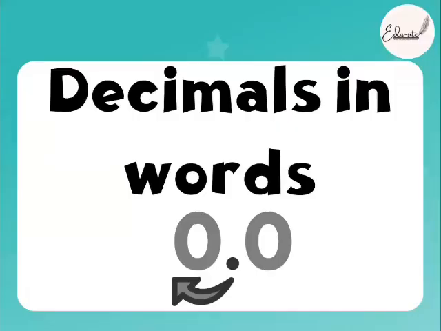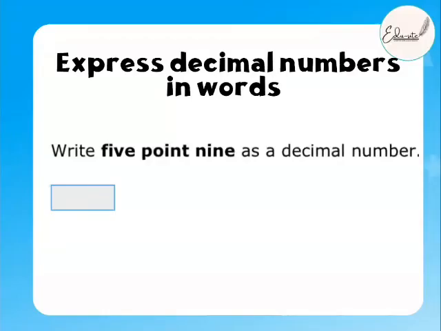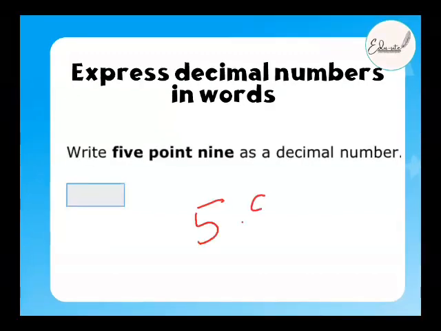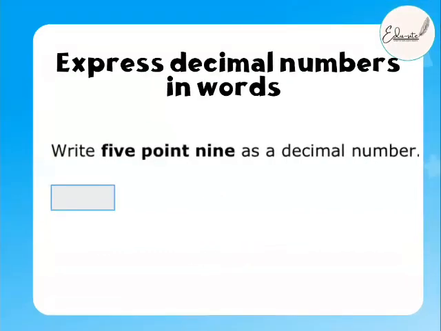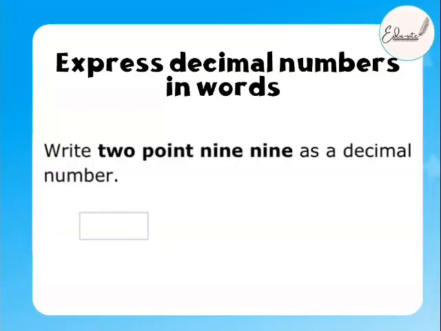Now we had discussed writing decimals. Do you remember this, beta? 5.9. How do you write this? 5.9, that's all, right? Yes, we write 5 and then the point, and then 9. Very good, beta, mashallah. Then here 2.99. Write it on the screen, please. As simple as that, right? 2.99.